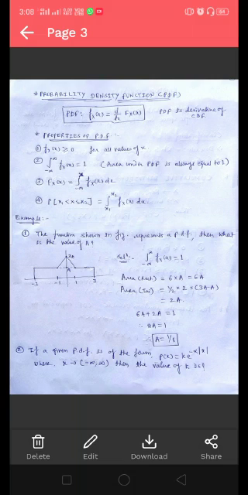Consider the second problem. If a given PDF is of the form p(x) equals k into e to the power minus alpha mod x, where x lies between minus infinity and infinity, then the value of k is. Here we have to find the value of k.